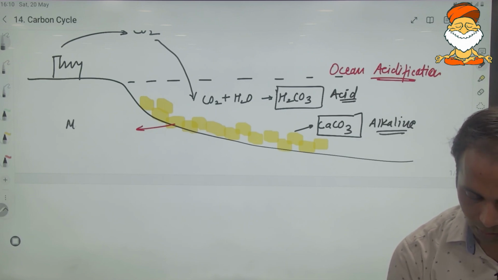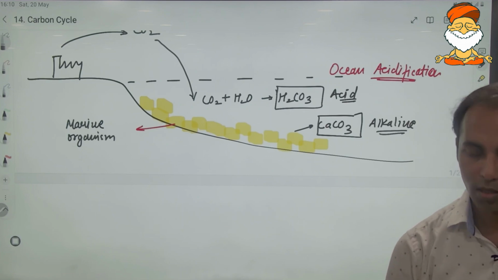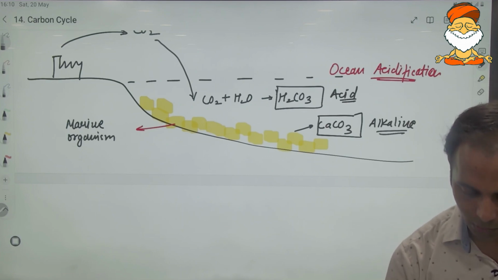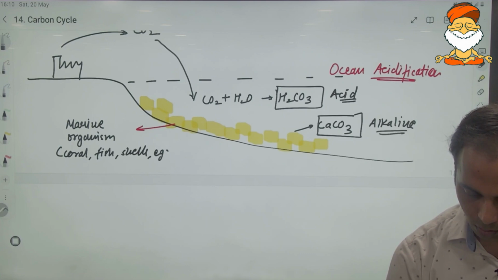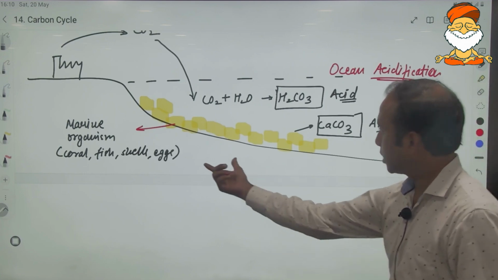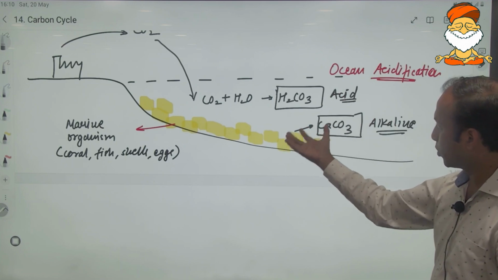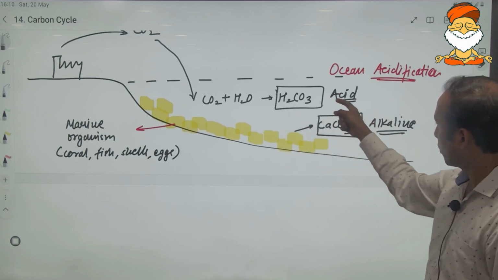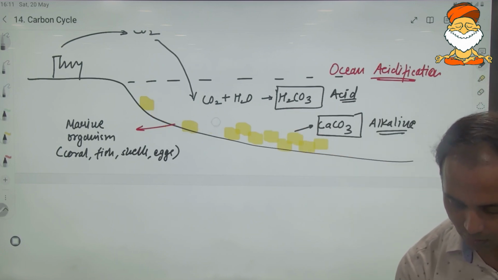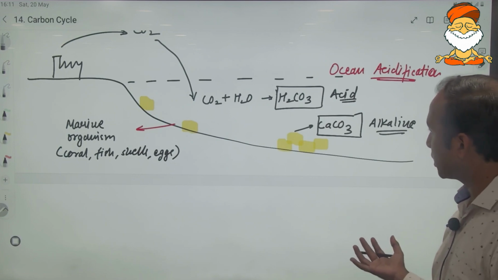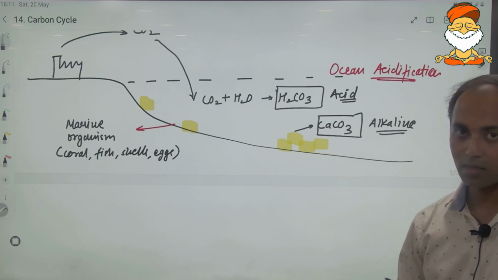So the marine organisms secrete calcium carbonates. Marine organisms like, for example, corals, or fish, or shells, or eggs also of these marine organisms, are made up of calcium carbonate in order to protect themselves. They are alkaline in nature. When you put acid on these alkaline materials, they will dissolve, isn't it? It will make them weak. And in this process, it will destroy the marine organisms.